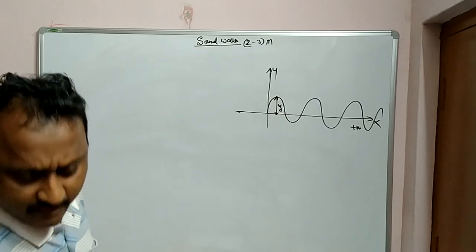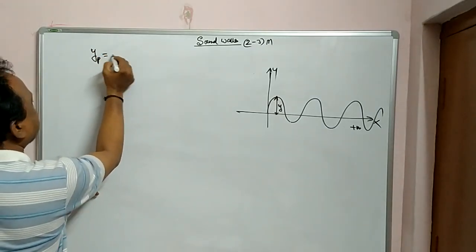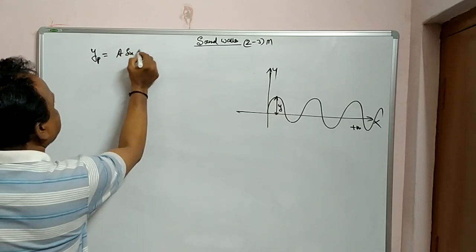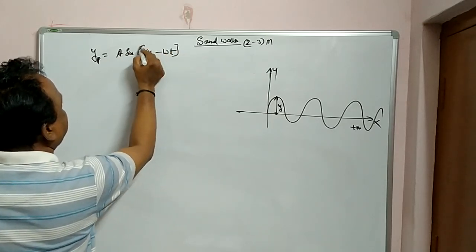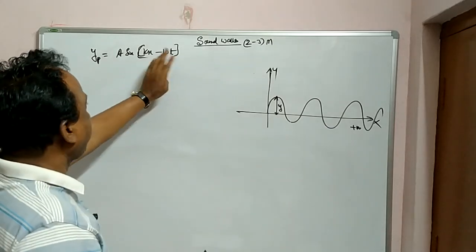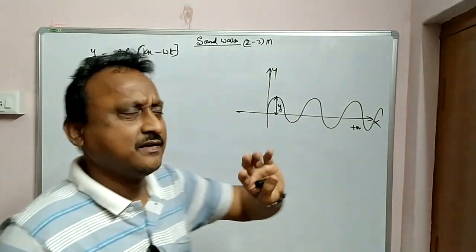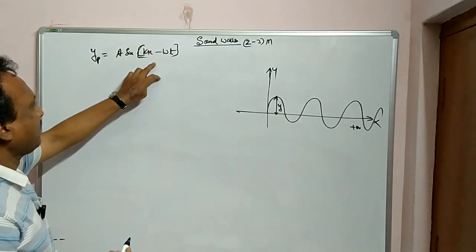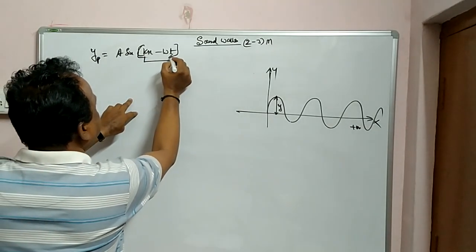Now I am writing here, see, displacement of the particle is equal to a sin(kx minus omega t). Anyway you can write, as I told you just now, omega t minus kx, and you can also write kx minus omega t. Nothing problem here.